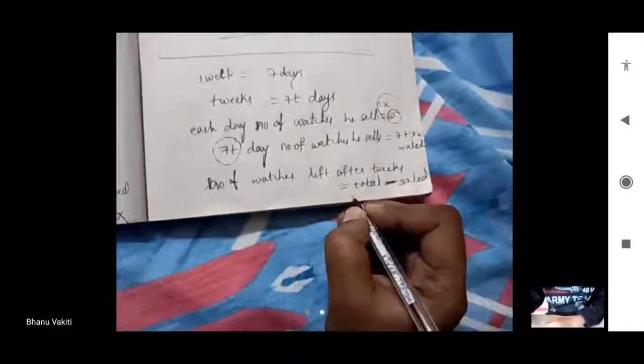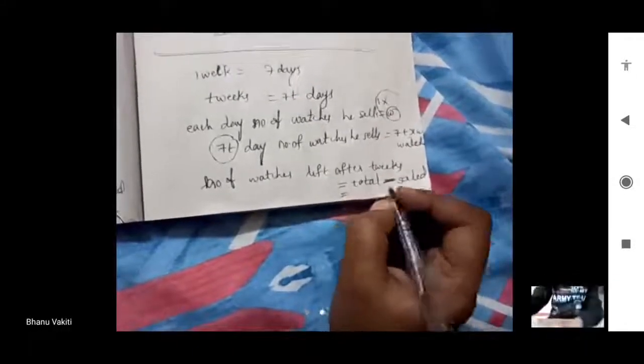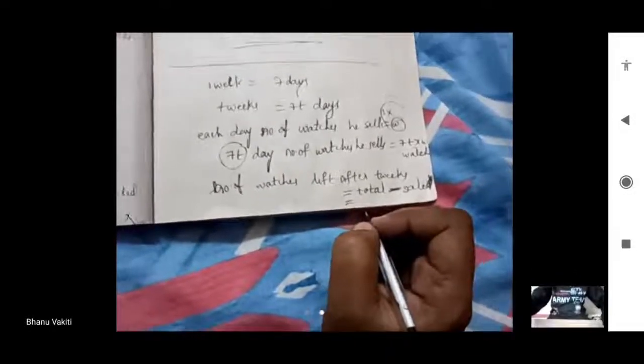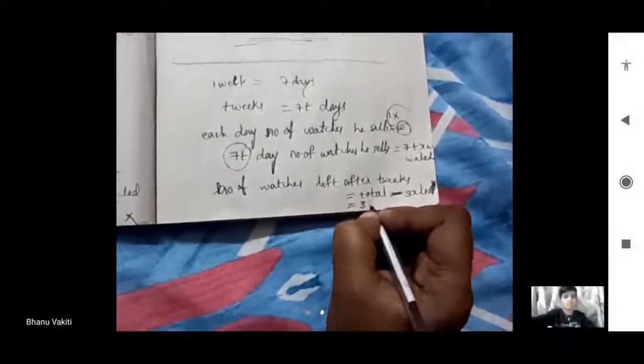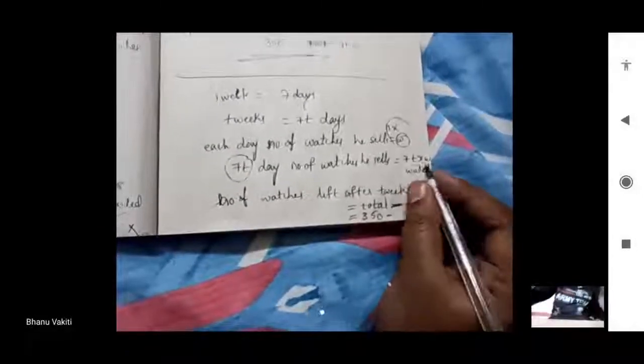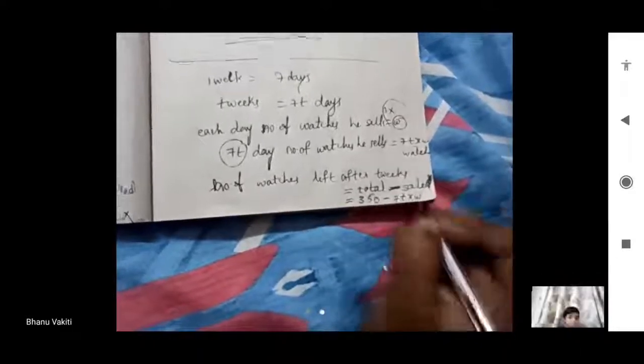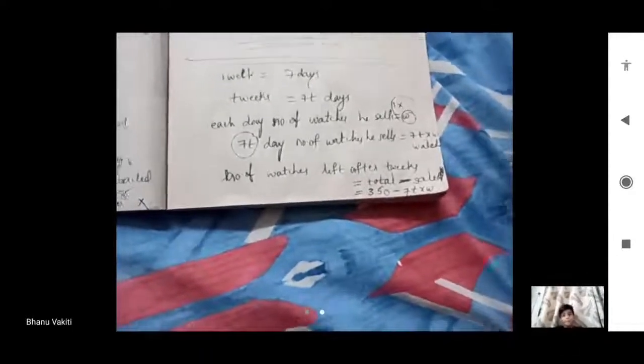Total 350 minus sold watches. How many sold watches? 7T into W. In that manner we have to do it. Is it okay?